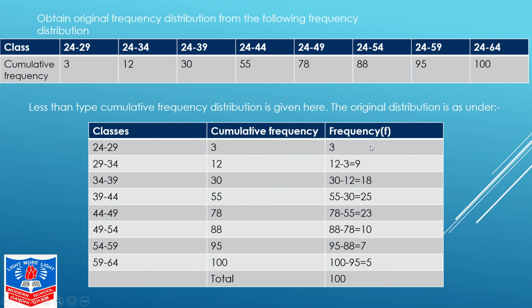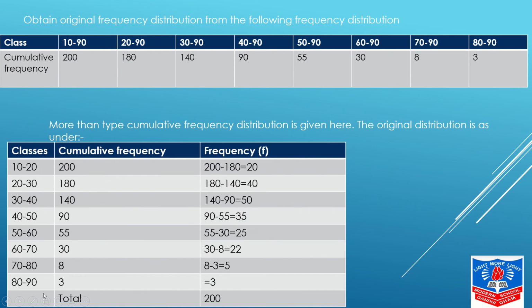The next one is the column of frequency. Yes, you all know. अभी ही सीखा था हमने, 3 पहला वाला, फिर उसके बाद हम माइनस करेंगे. 12 minus 3 equals 9. 30 minus 12 equals 18 and so on you will calculate. Students, I hope you are getting it.